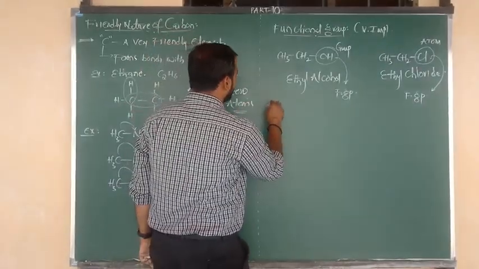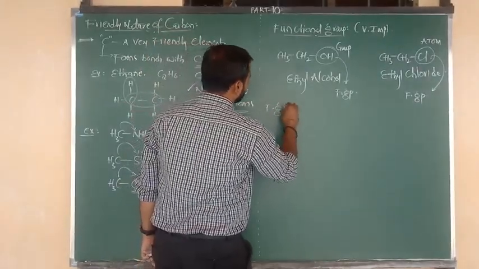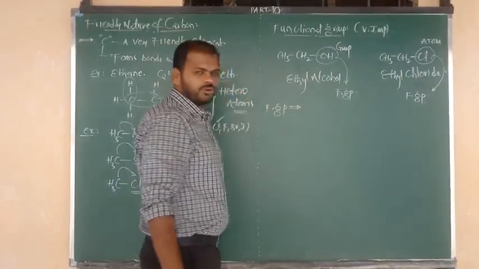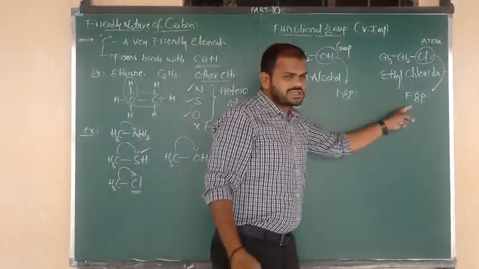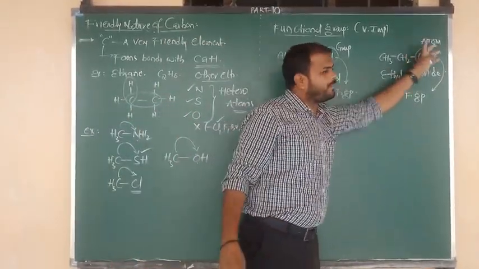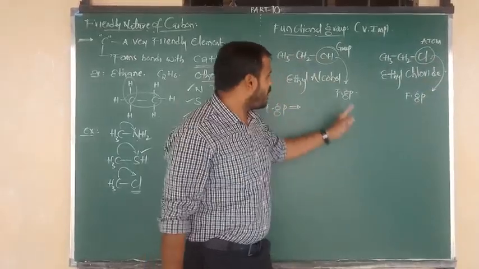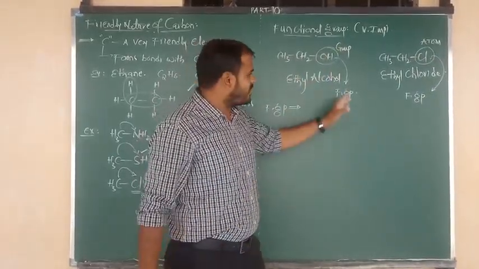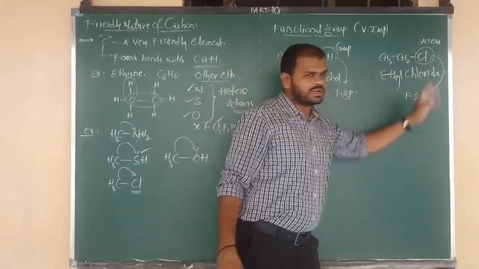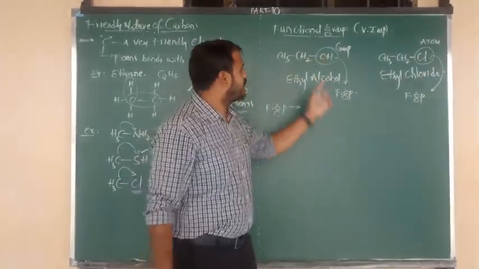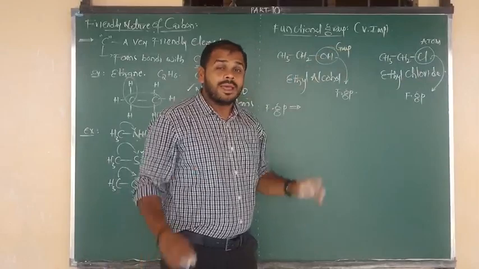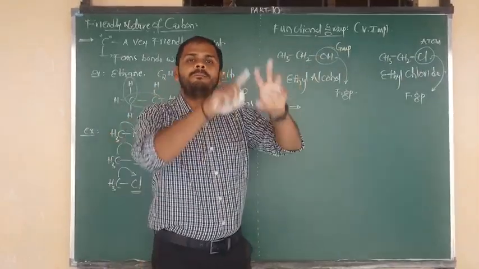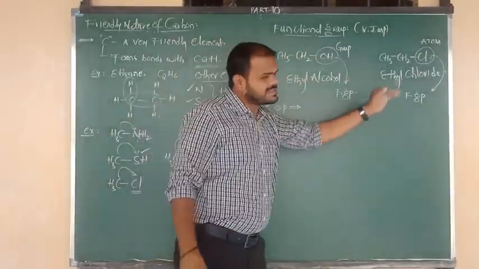So what is the use of functional group? I am going to tell you the definition. Functional group is an atom or a group of atoms which decides the properties of the organic substances.